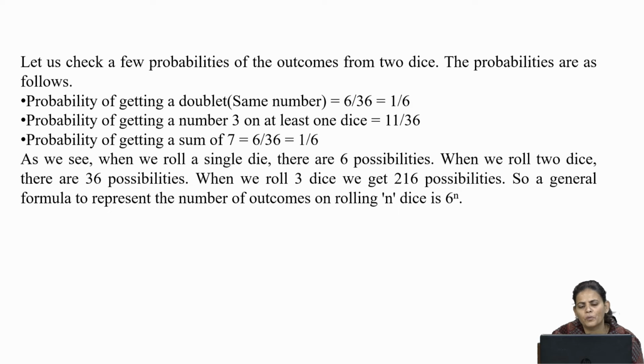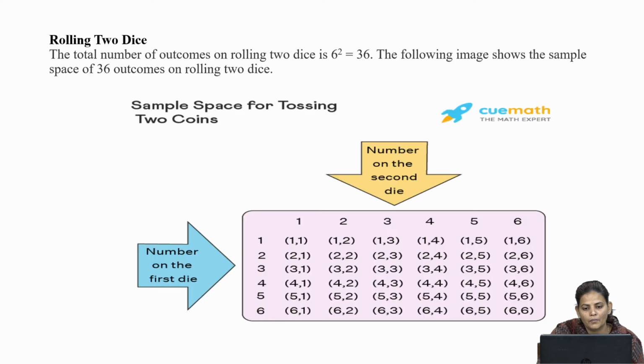Let us check a few probabilities, because there are many outcomes. We will check only a few probabilities of outcomes from 2 dice. The probabilities are as follows. Suppose the probability of getting a doublet, the same number, right. So, I am coming to the last slide, you can see how many doublets: 6,6, 5,5, 4,4, 3,3, 2,2 and 1,1, right.